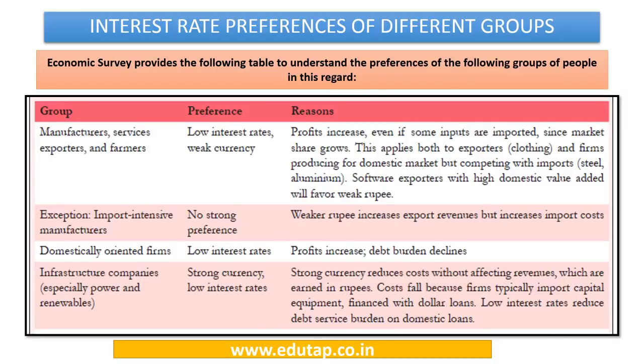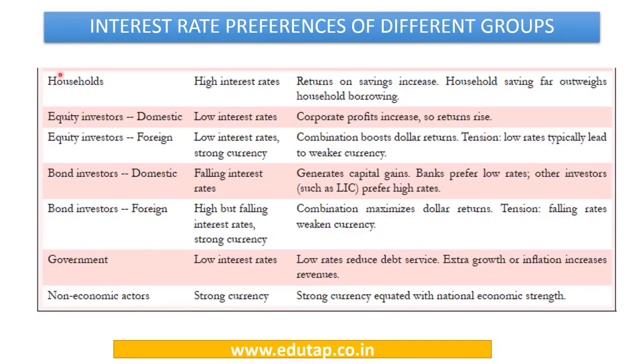So this is why. Next come the households. They are going to prefer high interest rates because they put their money in banks and financial institutions. Domestic equity investors are going to prefer low interest rates, because the companies in which they put their money in the form of shares are going to have higher profits due to reduced borrowing cost. The case is similar for foreign equity investors, but they also prefer a strong currency. Then come domestic bond investors, who prefer falling interest rates, because falling interest rates generate capital gain.